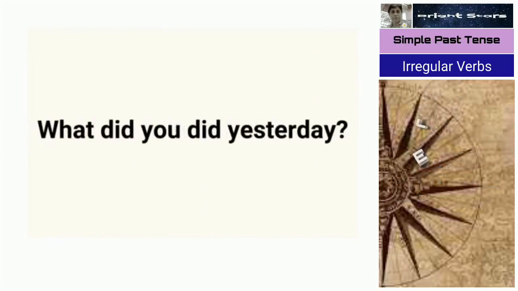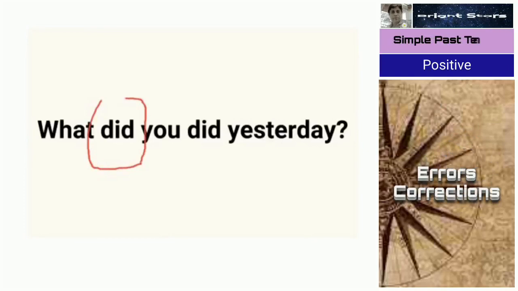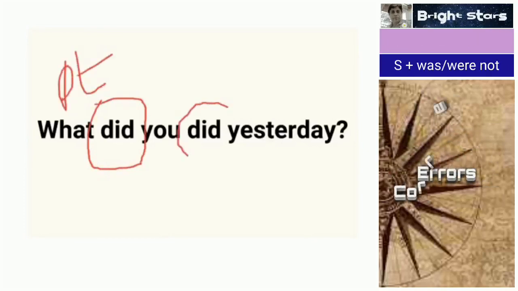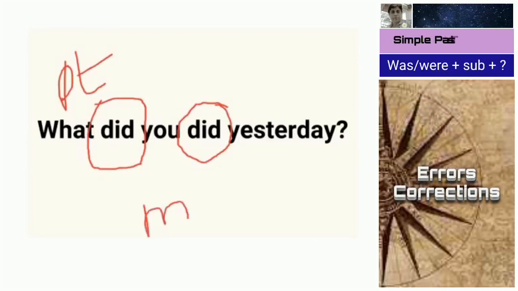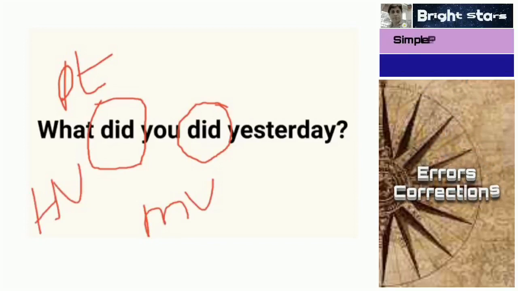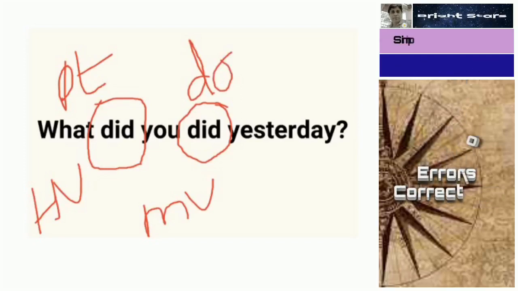What did you did yesterday? Here you see already the helping verb is in past tense. The first did is the helping verb, the second did is the main verb. So the main verb should not change. That will be in its basic form, do. What did you do yesterday?